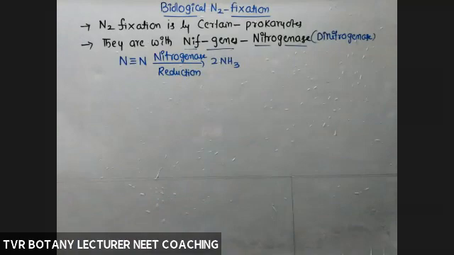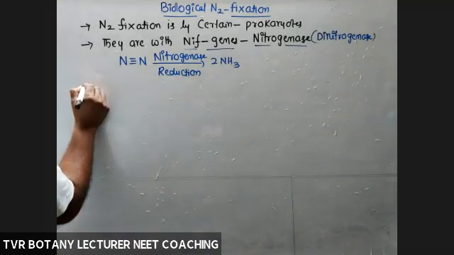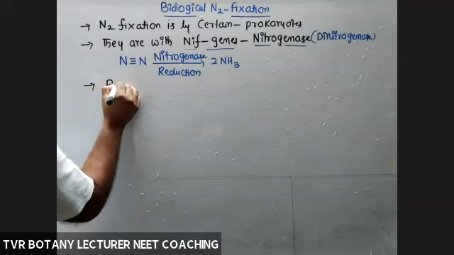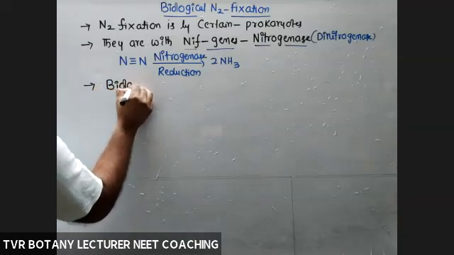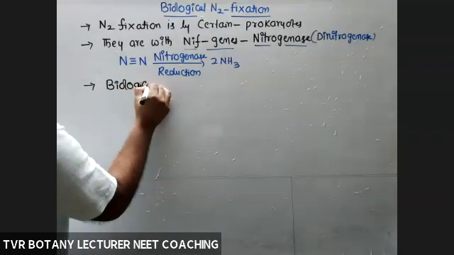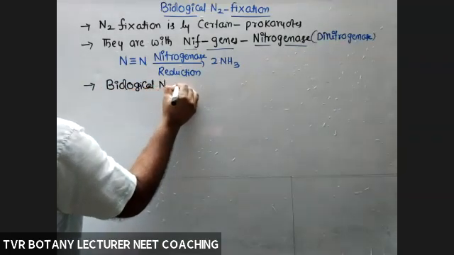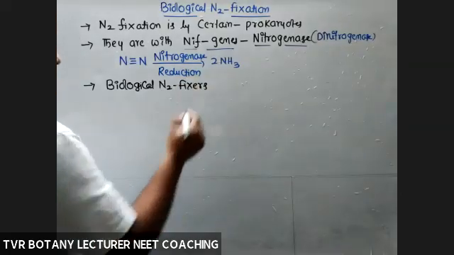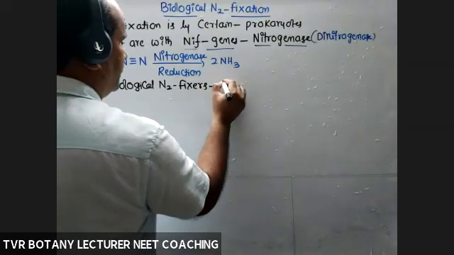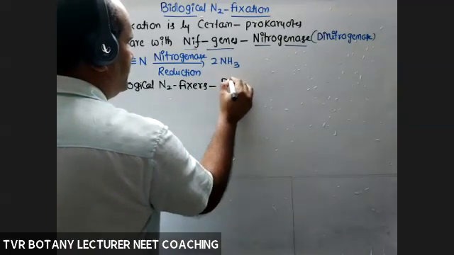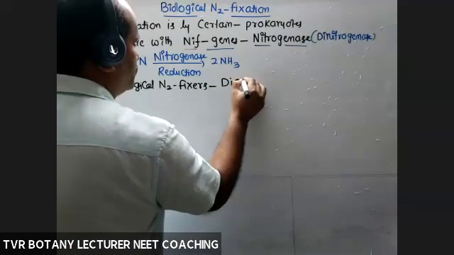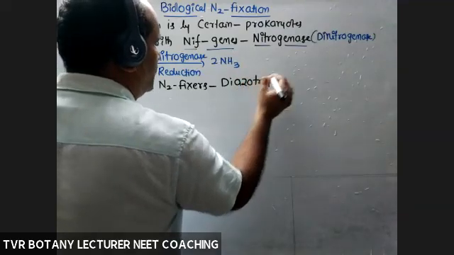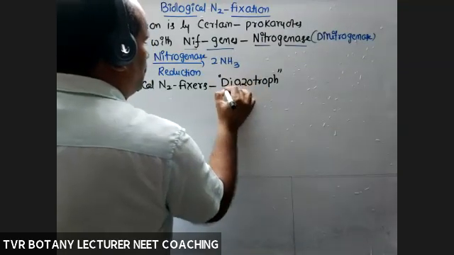Those which are able to perform this type of nitrogen fixation, biological N2 fixers, are called diazotrophs.